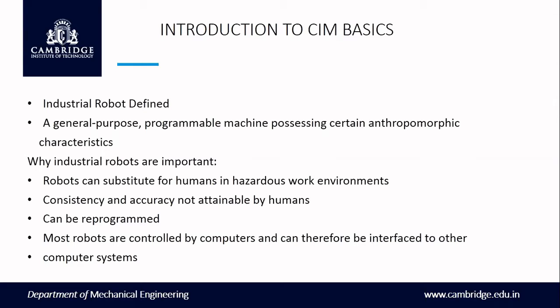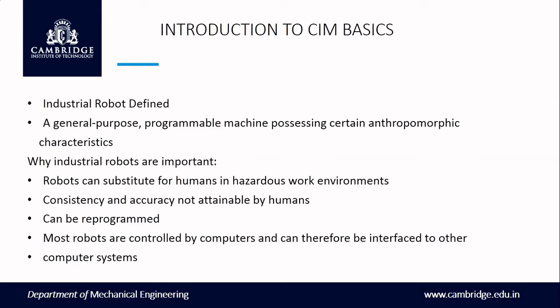The accuracy and consistency of a human depends upon his mood and all. But a robot doesn't have any senses, it does not think normally. It's not having any brain or something like that. Whatever input we give, that only it has to do as its intended work. Therefore the consistency and the accuracy will be more, and it can be reprogrammed for whatever I want. For example, I want to pick and place a part from one place to another place. That also I can do with the help of a robot. That is the main reason: it can be reprogrammed.